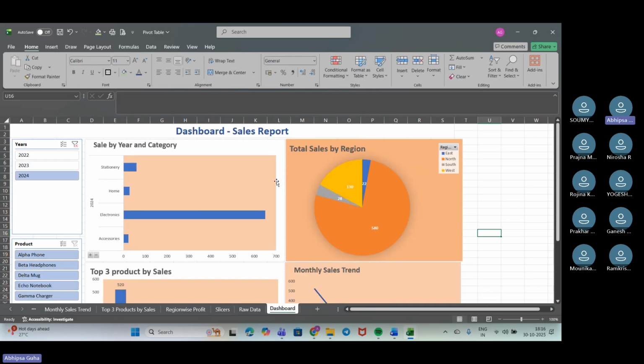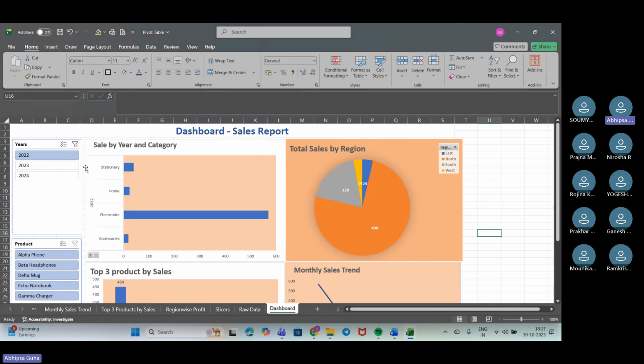Now going down to the dashboard, you can see for 2020 it has given me this kind of data when I am checking. As it is connected, we are able to do it. Now you can see the data is getting in this format. For 2022 we have got the northern region with the majority of sales.